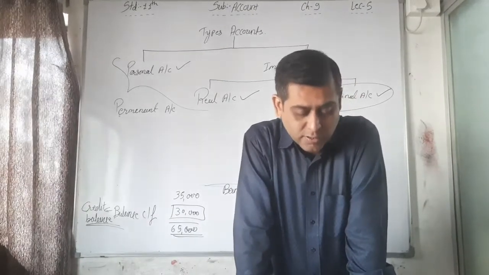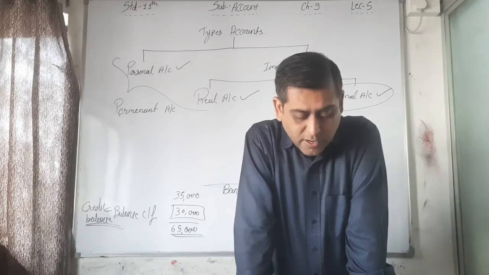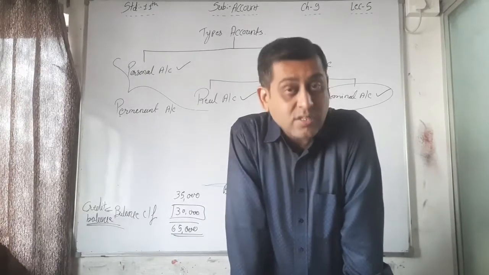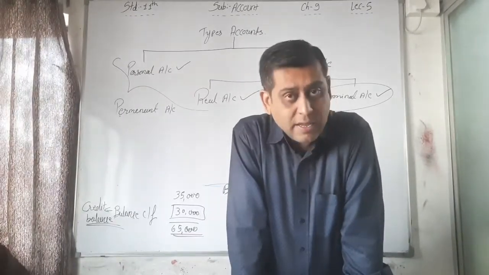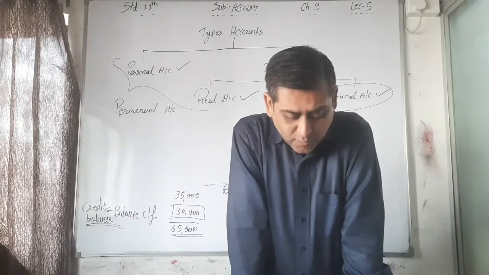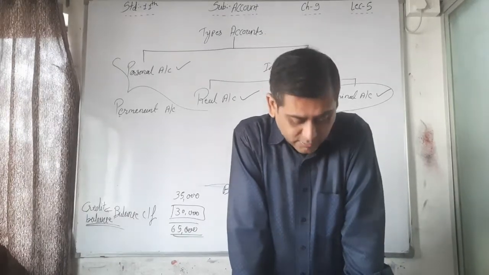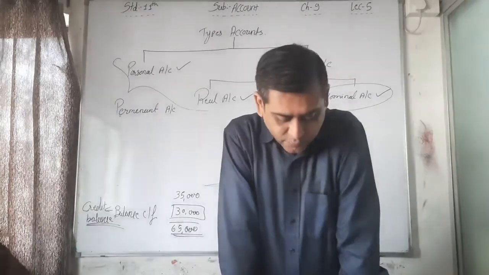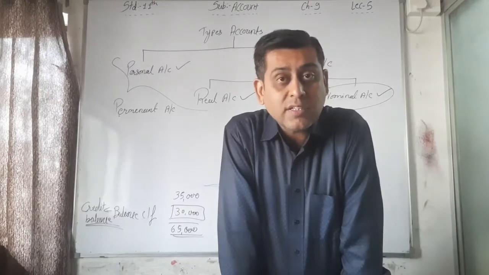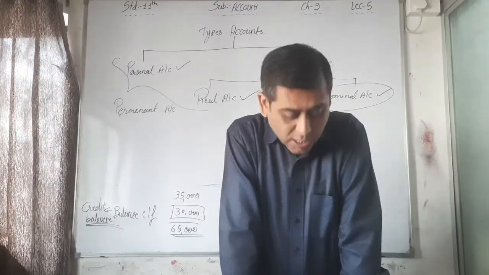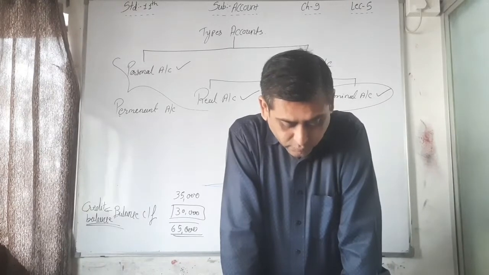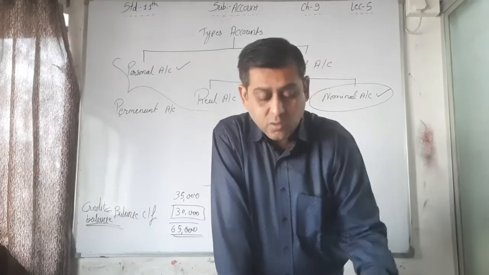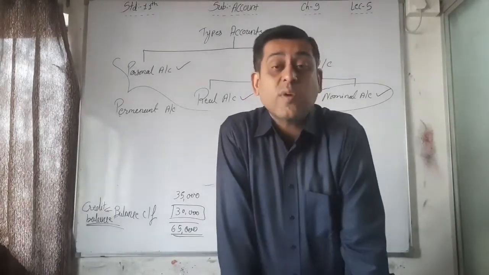See again, first see the capital account. What is the capital account's balance? Credit side total is higher. That's why 4,70,000 is the credit balance. In the building, debit side total is higher. That's why 4,20,000 is the debit balance. In the furniture, 40,000, debit side total is higher. That's why 40,000 is the credit balance in the furniture account. Sorry, debit balance in the furniture account. Purchase, which side? Credit side. That's why it's a debit balance. Sales, which side is the balance written on? On the debit side. That's why it's a credit balance.